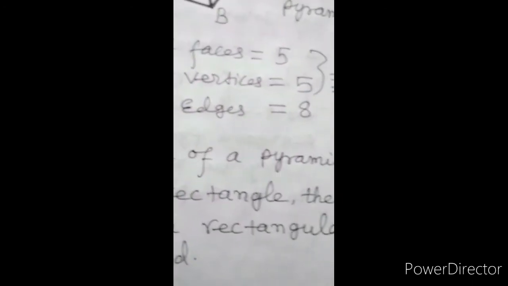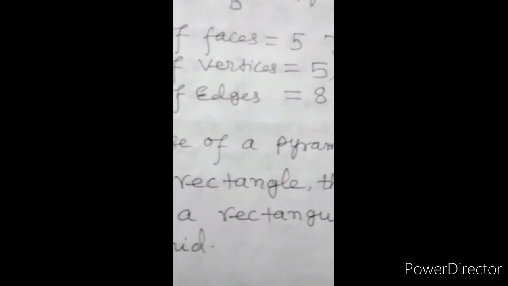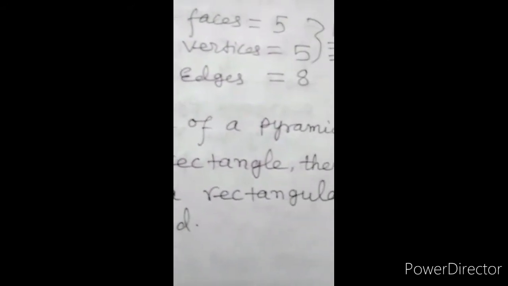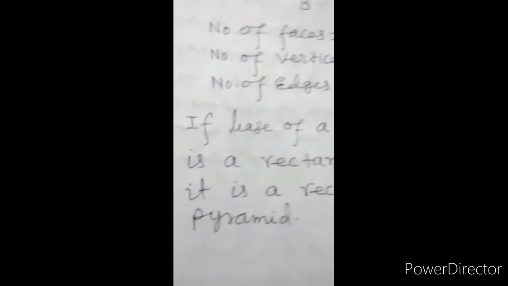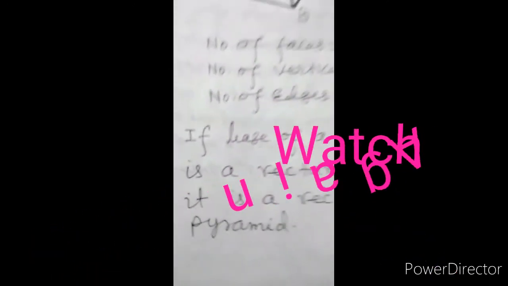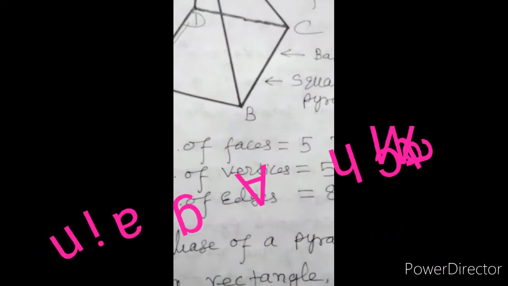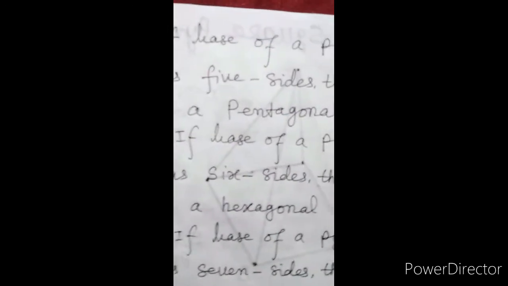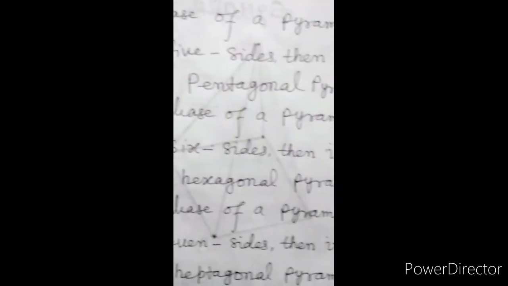If the base of a pyramid is a rectangle, then it is a rectangular pyramid. If the base of a pyramid has 5 sides, then it is a pentagonal pyramid.